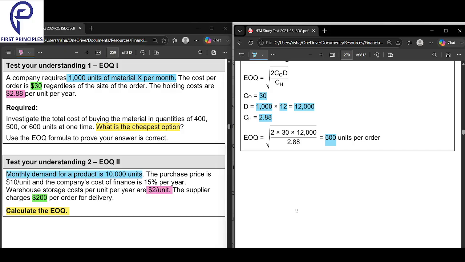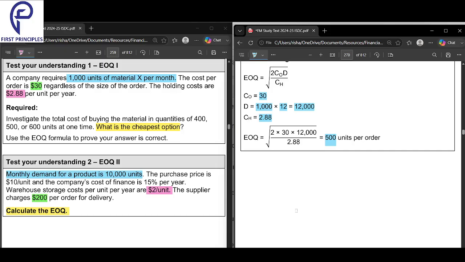The formula is the square root of 2 into CO into D divided by CH. That is our economic order quantity.